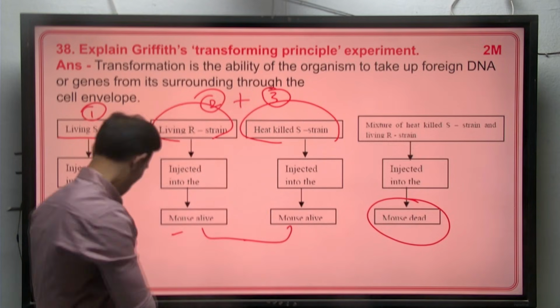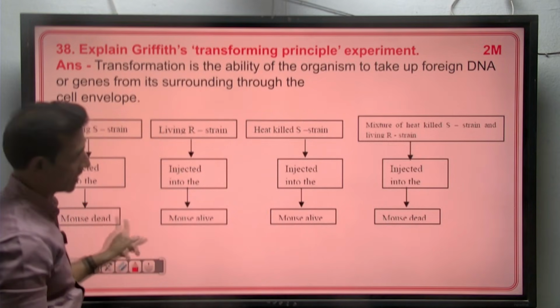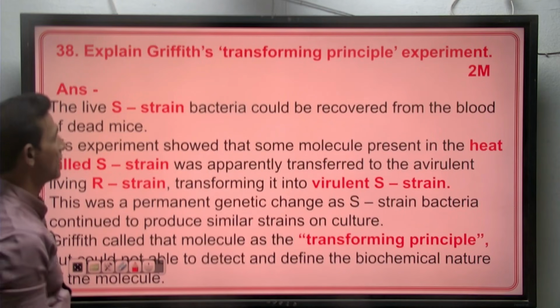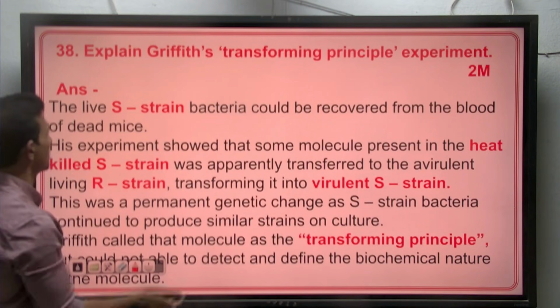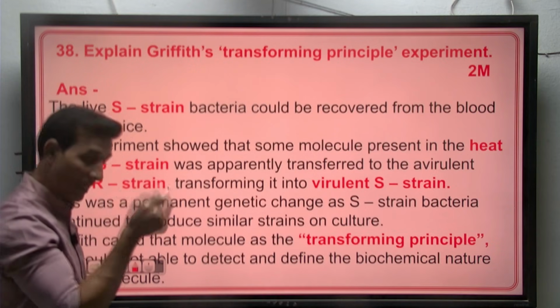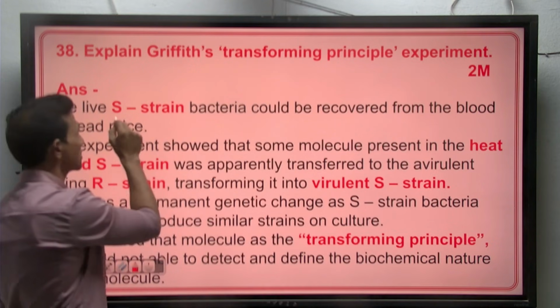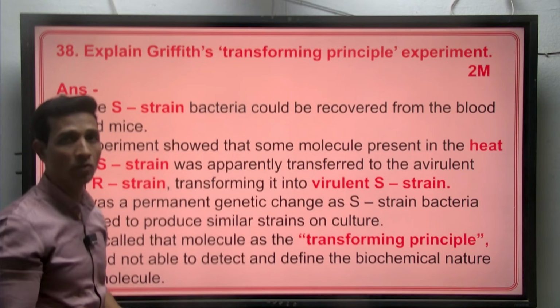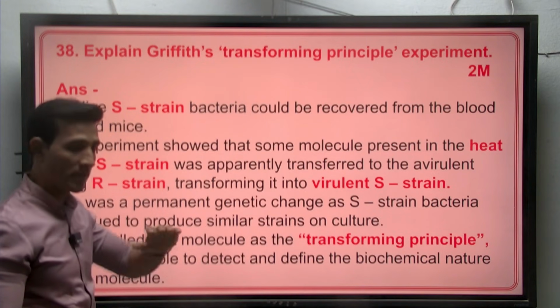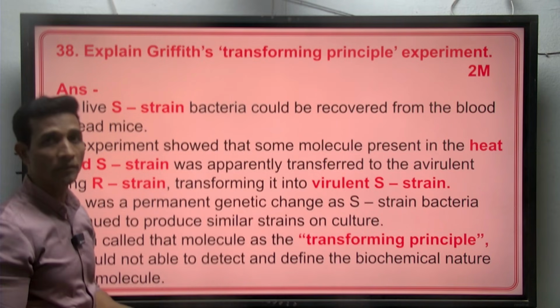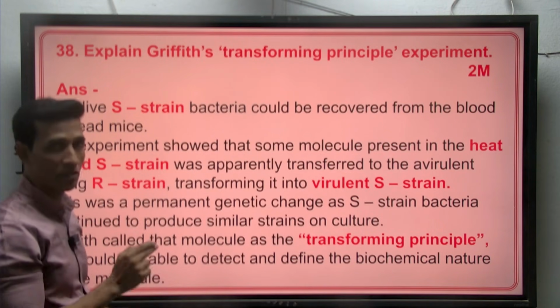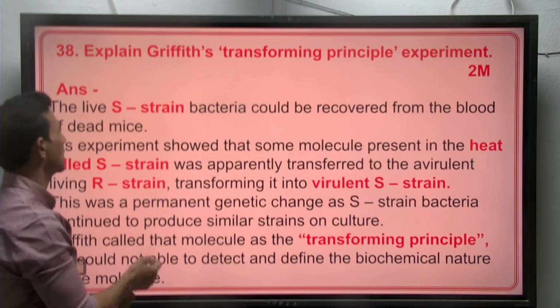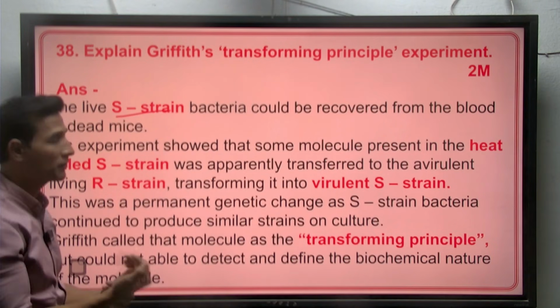So Griffith thought that something from the heat killed S strain transferred material to the living R strain and transformed it into living S strain and caused the disease in the mice. So the live S strain bacteria were recovered from the blood.